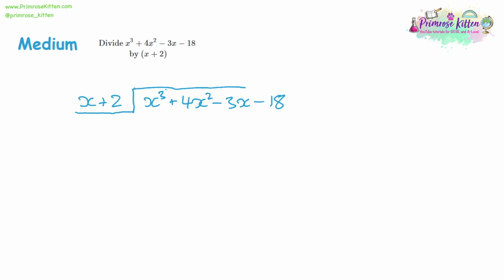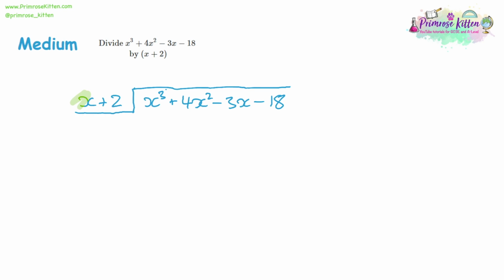With the next set of questions, we're not being asked to prove that something's a factor. We're just being asked to divide by it. So this is another way of phrasing an algebraic long division. So we use the same method. We have x plus 2. We're dividing x cubed plus 4x squared minus 3x minus 18. Set up the division. And again, what we're going to do is we're going to divide each term by x, one at a time. But every time we do that, because we didn't divide by the positive 2, then we're going to need to multiply by that to account for it.